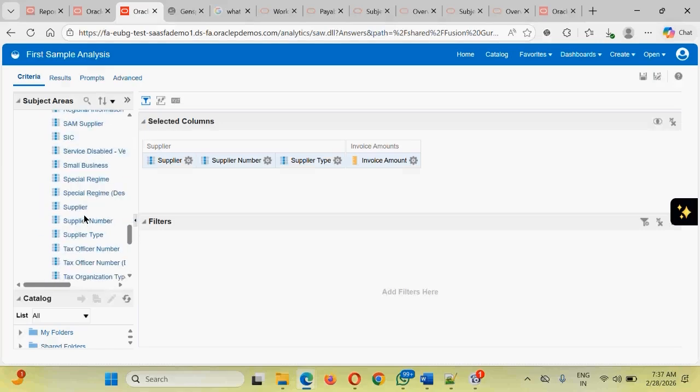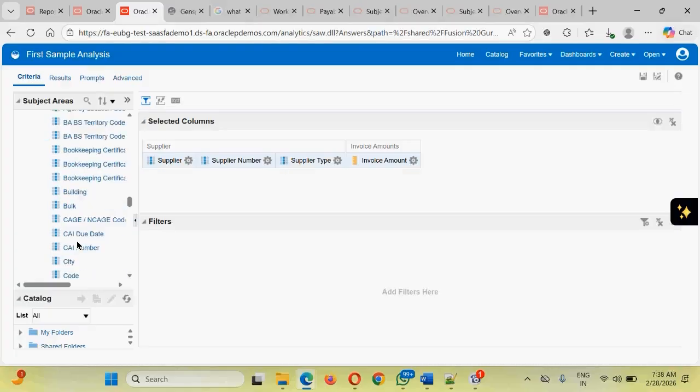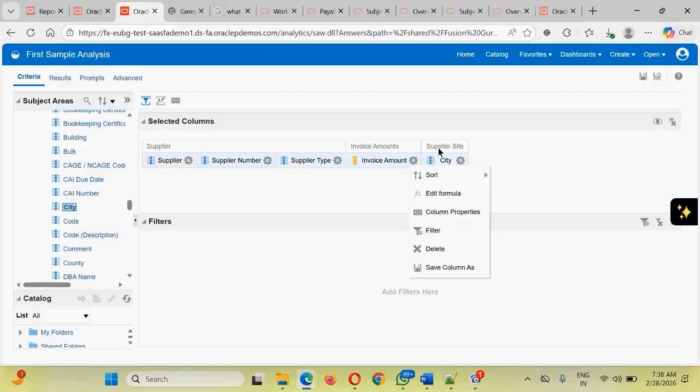You want to add more columns to our analysis. From this you can add the supplier side details, like which city this particular supplier is from. You want to add it like this, going to different folders and adding these things. If you want to keep it before that, that is also okay. You can bring it simply like this, and that's how the order will be changed.